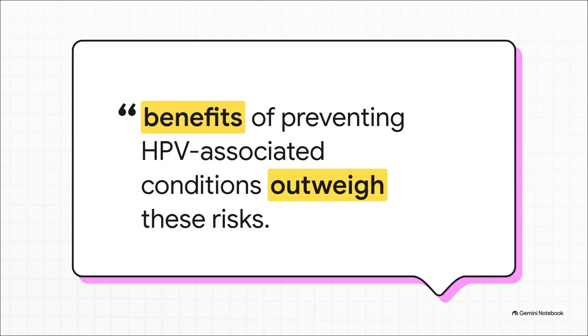But what happens when a parent just flat out says no? Well, this is where professional liability becomes a massive issue. If a parent refuses a vaccine and that child later contracts the disease, your documentation is literally your shield. Look at the specific medical legal phrasing required here. You have to explicitly prove that risk counseling occurred, that the real consequences of not vaccinating were thoroughly explained, and that educational materials like that VIS were provided and discussed.